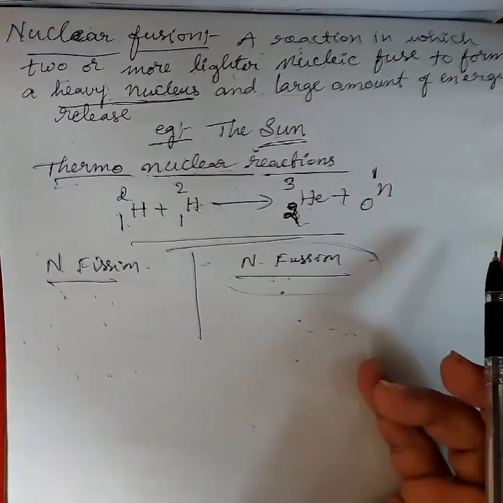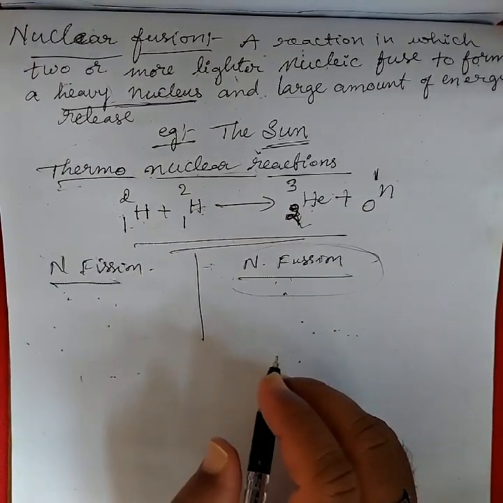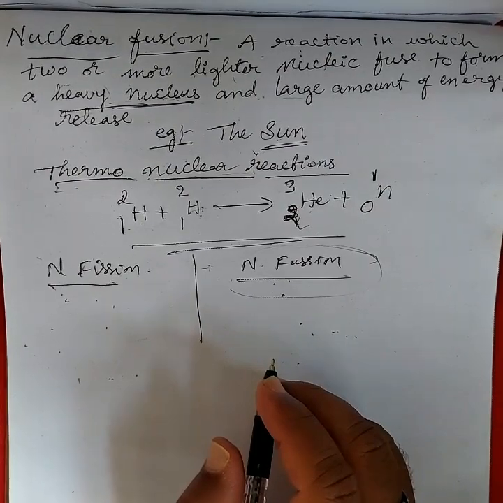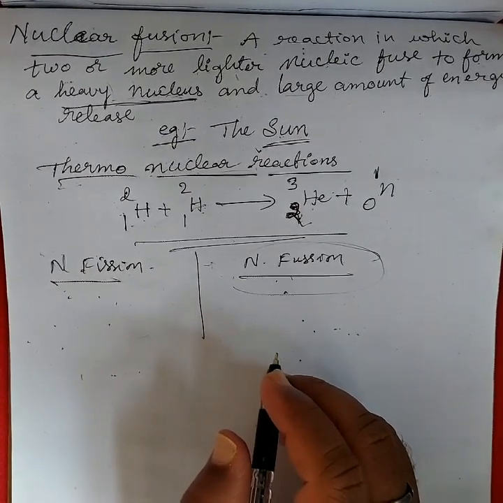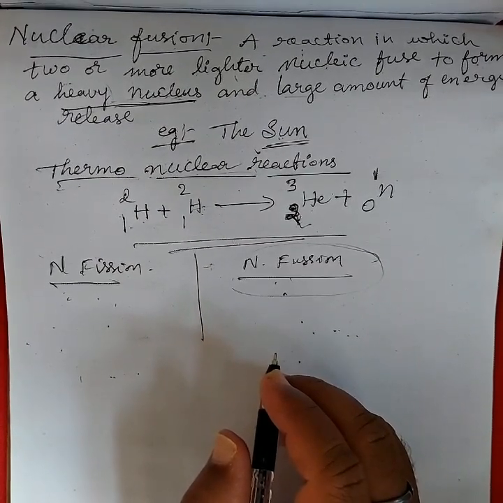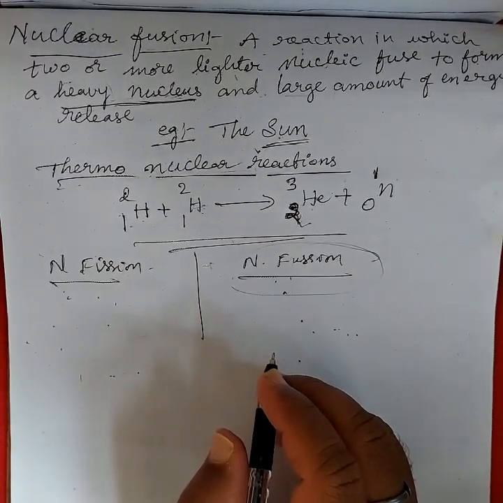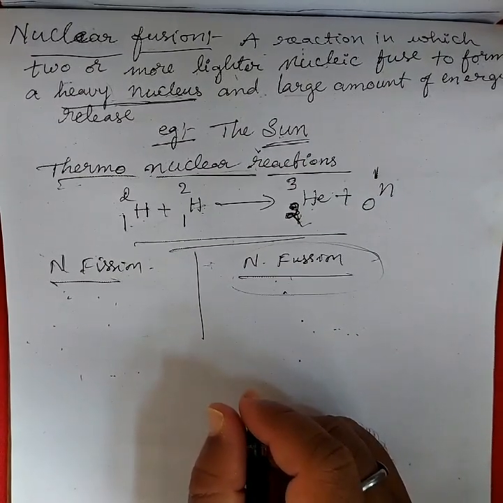Instead of using these, we use inexhaustible resources, which I already told you about, such as solar energy and wind energy. By this we can control pollution, and this helps to balance nature.